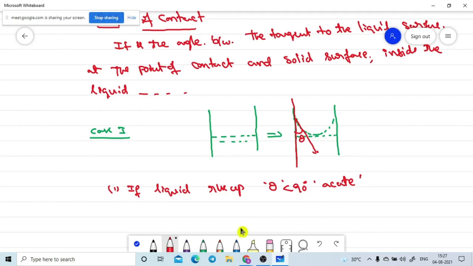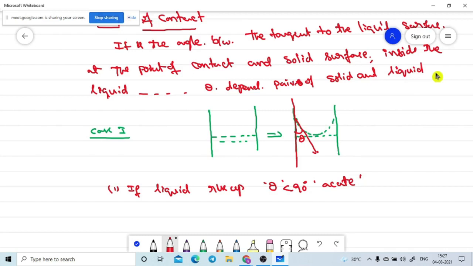Where can we observe this type of acute angle? It depends. The theta value depends on the pair of solid and liquid.